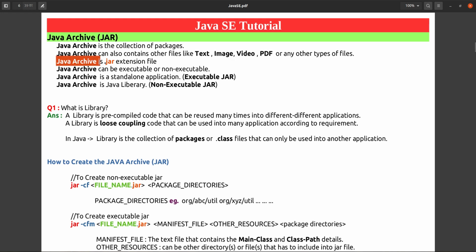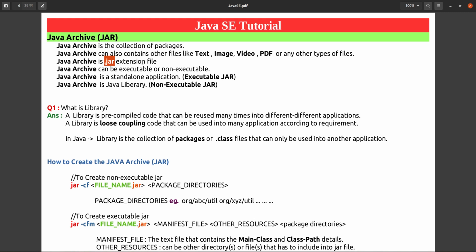And Java archive has a .jar extension, and Java archive can be executable or non-executable also. Executable means what? Same as before, we have seen so many examples in Java. We have created Java classes and Java programs, we have compiled that Java program, and after compiling we are executing that program.